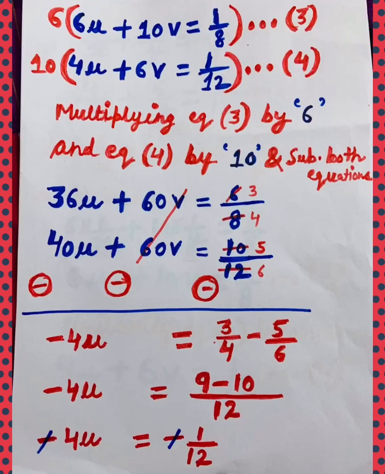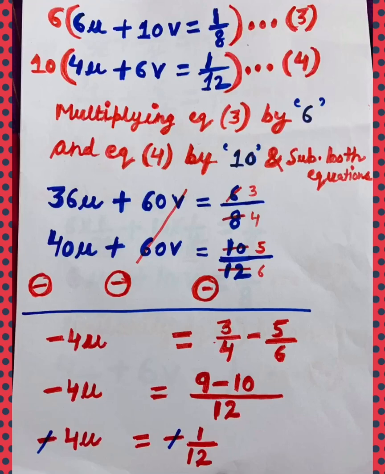Now I will change the signs of each and every term of equation number 4. Plus 40u will become minus 40u, plus 60v is positive, it will become minus 60v, equal to 5 by 6 is positive in the second equation, will become minus 5 by 6.